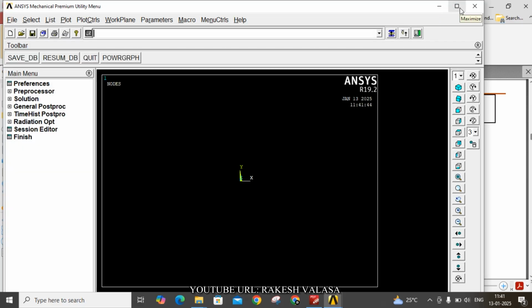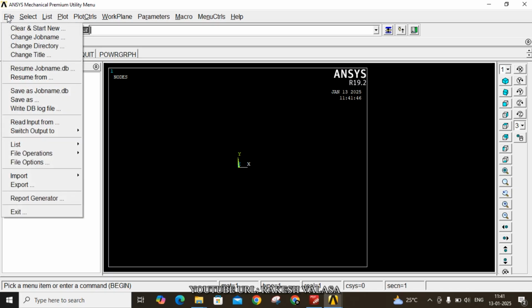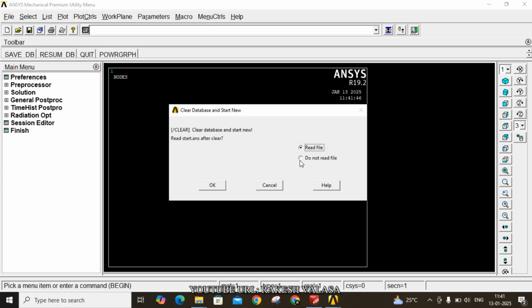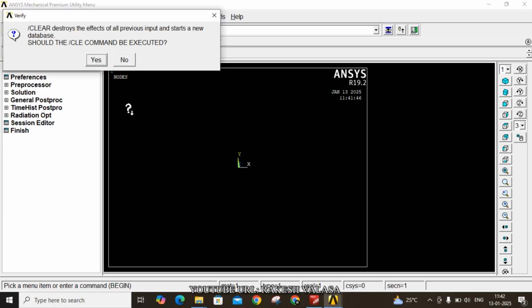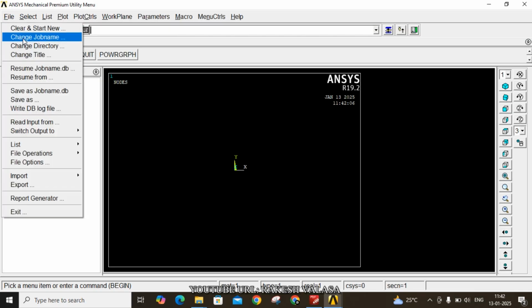Now maximize this window. Generally we know a few important options. Go to the utility menu and choose file. The first one is clear and start new. In that you need to choose do not read file, then click on OK. The second important one is go to file and change job name.